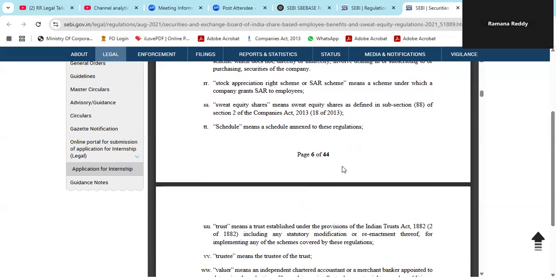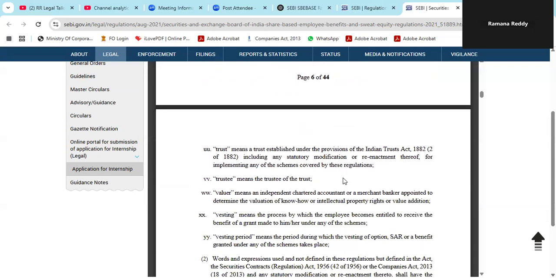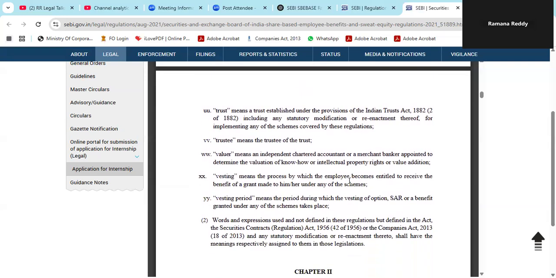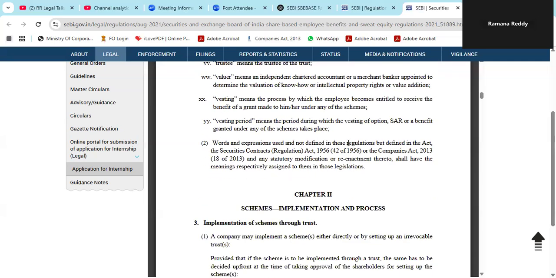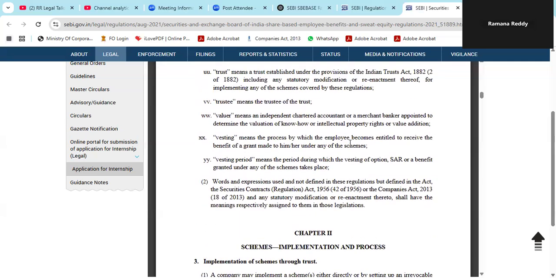Then schedule means schedule annexed to these regulations. Trust means, yes, we will incorporate a trust as per the Indian Trusts Act 1882. The company only will float a trust. Trustee means who is taking care of the welfare of the beneficiaries. Valuer means who does the valuation. So here, an independent chartered accountant or merchant banker appointed to determine the valuation of know-how, intellectual property rights or value addition. This is the definition of the valuer.